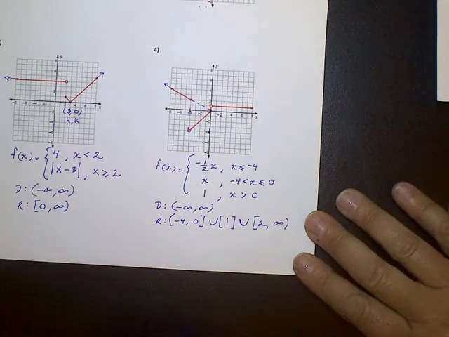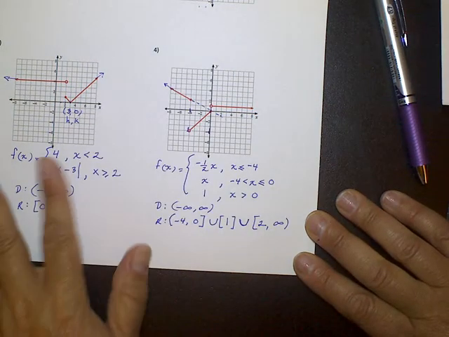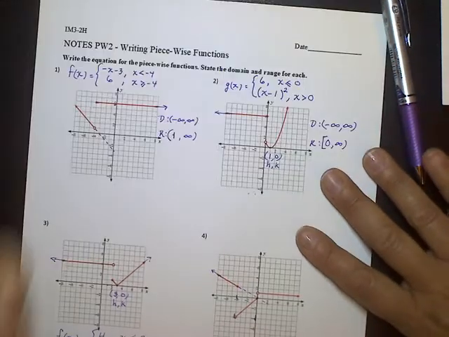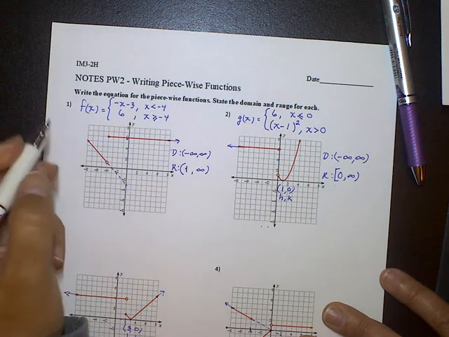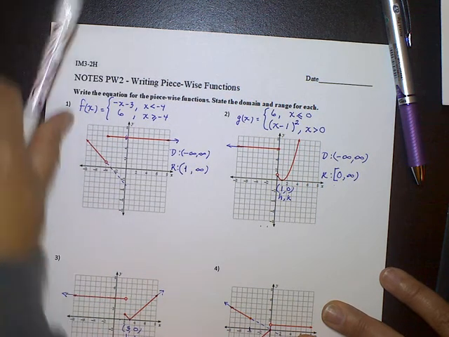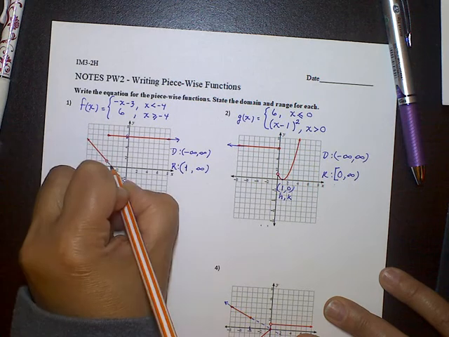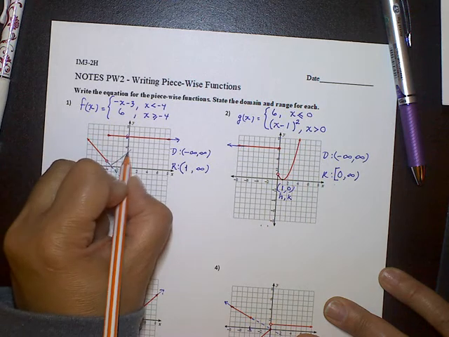Now, I wanted to go back and show you that there were other ways that you could have looked at this graph. So let's go back up to this first problem. For this first problem, what if you didn't see it as a line? What if you said, I want to see this as an absolute value. I want to see this as being part of that absolute value.